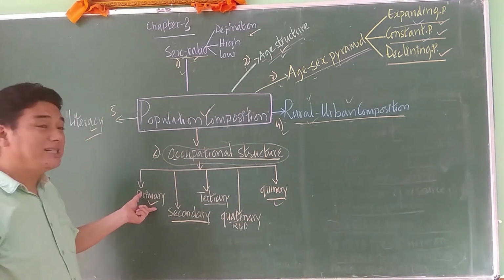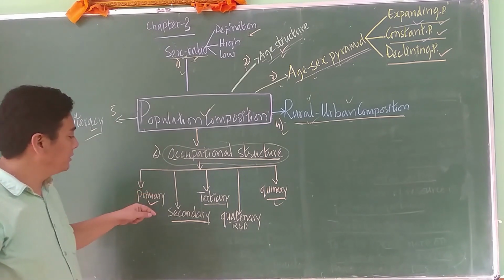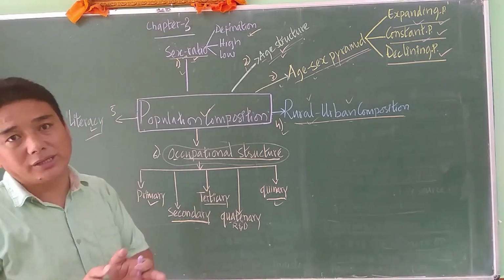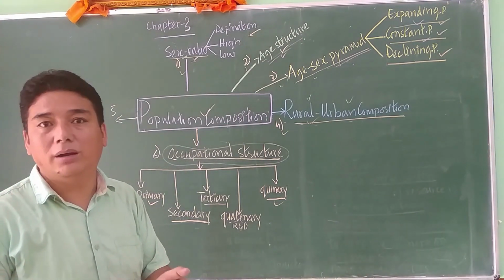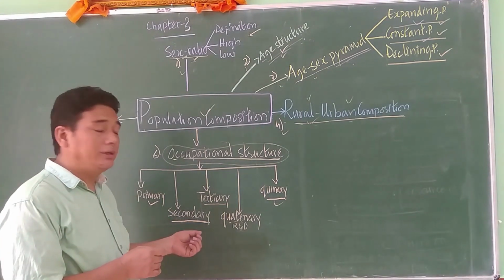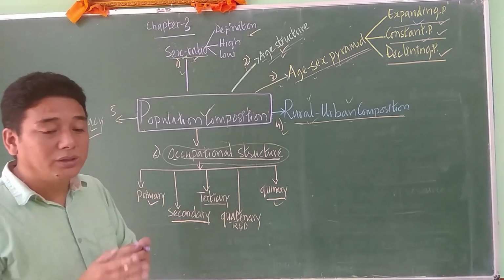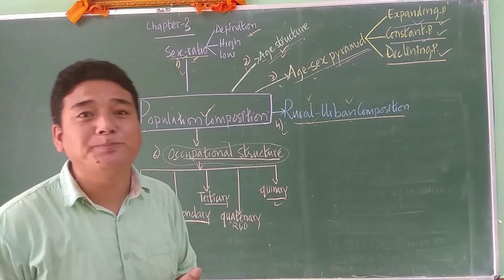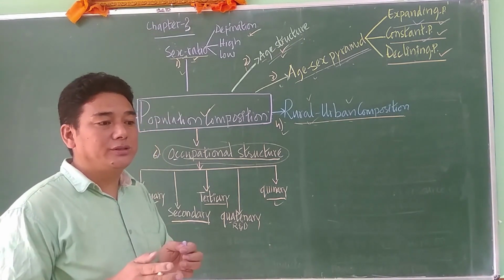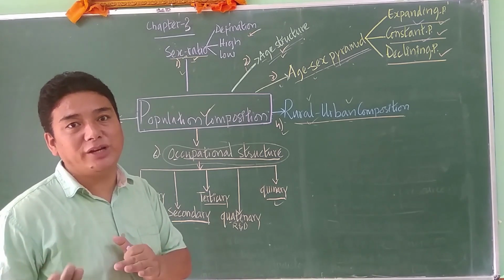First one is primary economic activity. Primary economic activities are those activities which are directly related to nature, for example fishing, lumbering, hunting. Then the secondary economic activity: the activity which transforms one form into another form, or changes raw material into finished goods.